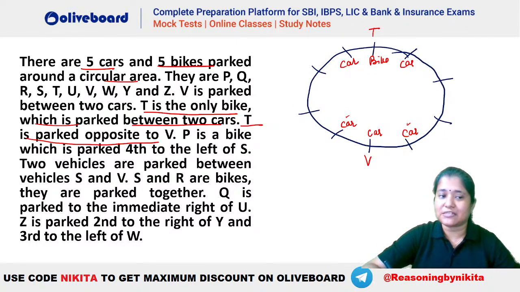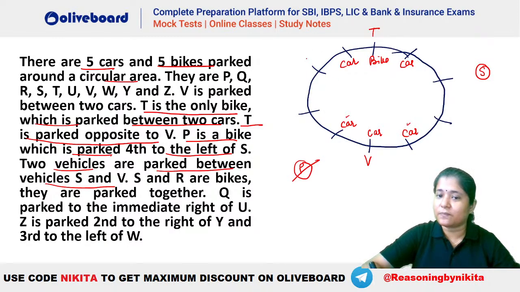Now let's see what is mentioned. P is a bike which is placed fourth to the left of S. Okay, we'll place that. And two vehicles are there between your S and V. So let's try. Let's say if we place your S here, suppose S is placed here. So you can see 1, 2, 3, 4. This will be your P. But P is a bike here. But this is a car. That means this is invalid.